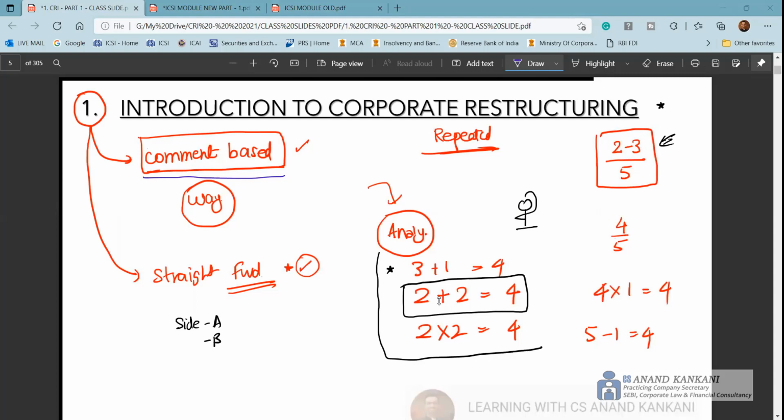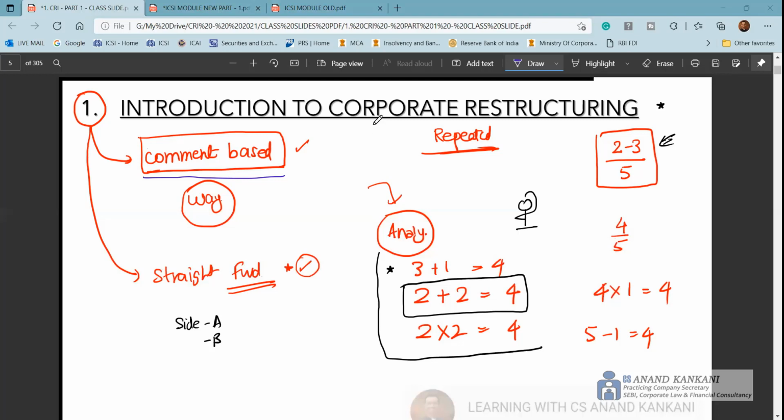The more points you have in your answer, and the better the examples you write, that is going to be helpful for you. So keep this in mind that when you get a question on corporate restructuring from this chapter, Introduction to Corporate Restructuring, be very careful that you write your answer in points and you incorporate examples. Also, read the question well. In the PYQ session I have covered this, that you should read the question well so that you understand what question is asked. It may be possible that they are asking you the rationale of corporate restructuring, whereas you're writing the different types of corporate restructuring.